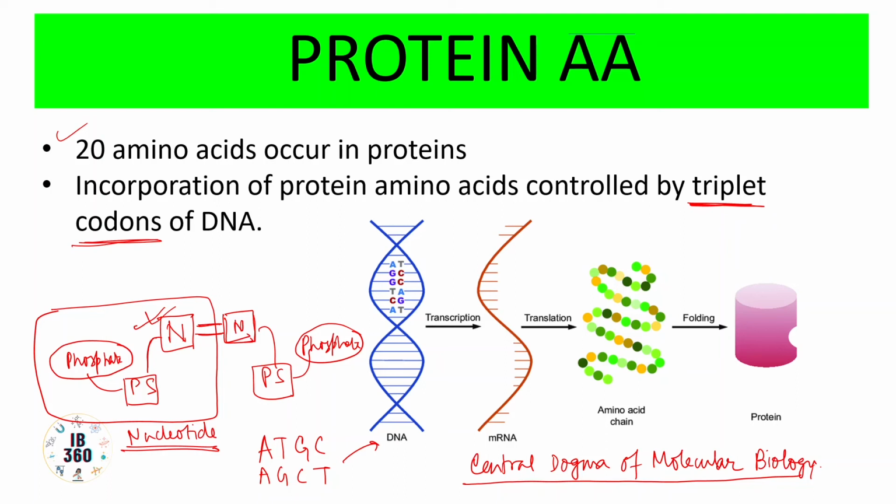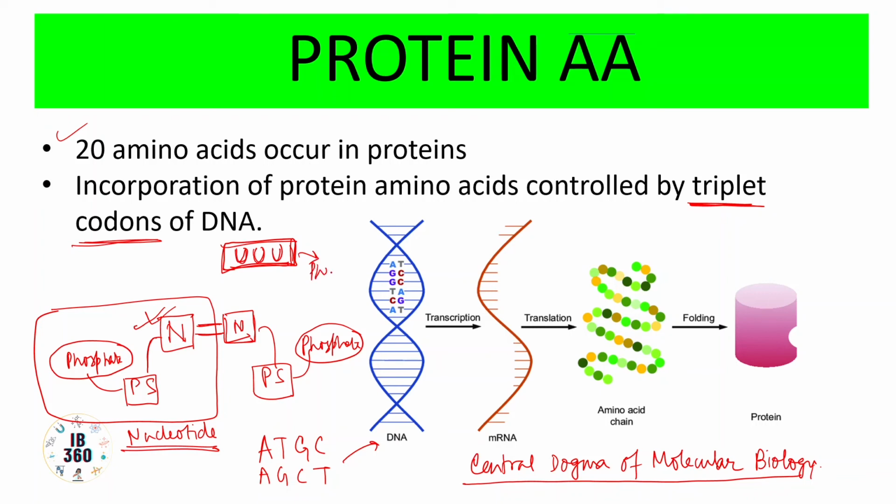If you go through the chart, you will understand that each amino acid has been assigned these triplet codons. For example, U or uracil, if repeated thrice, and obviously this is in mRNA, because uracil is not found in DNA, I'm talking about the mRNA from the DNA template, then this will get translated to the amino acid phenylalanine.